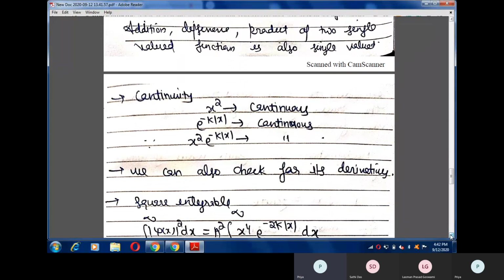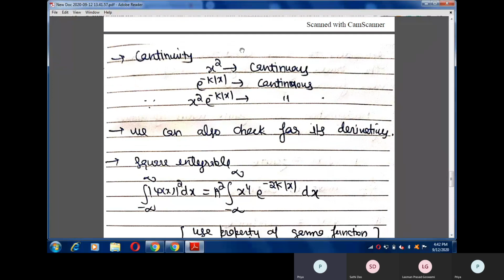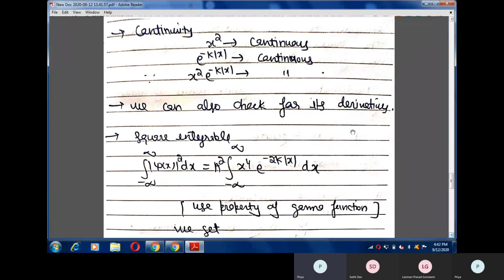Now the next property is continuity. As x square is a continuous function and e raised to the power minus k mod x is also continuous, and the product of two continuous functions is also continuous, that's why x square e raised to the power minus k mod of x is also continuous. Similarly, we have to take the derivative of this wave function, and we can check that its derivatives are single valued and continuous. So we also have to check for its derivatives.